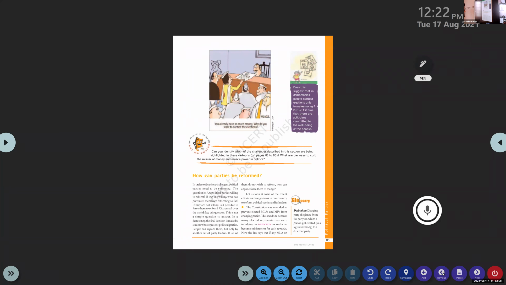Hop to page number 85, the same page number for you people also, right? Any changes in the page number? The heading is how can parties be reformed? The same page, or has the page number changed or not? Tell me. No, sir. Same. Okay. So I'm reading from the textbook. Please observe it clearly, everyone.